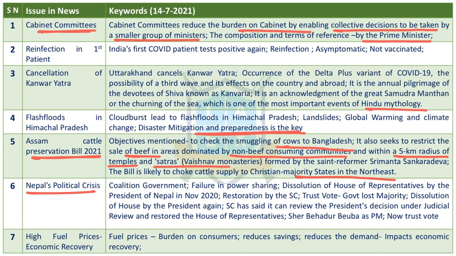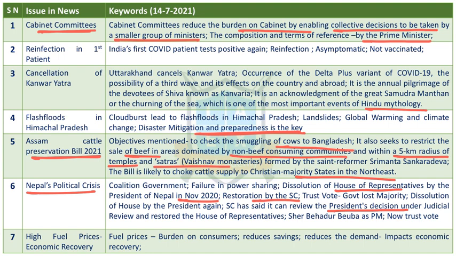In spite of others saying that they will form the government, he requested the President of Nepal to dissolve the House of Representatives in November 2020. Opposition parties went to the Supreme Court, which restored it. A trust vote was conducted in the parliament, and the government lost the trust. Then, when the government lost the trust, opposition parties and other parties have to be given the chance. If they can form the government, they will.